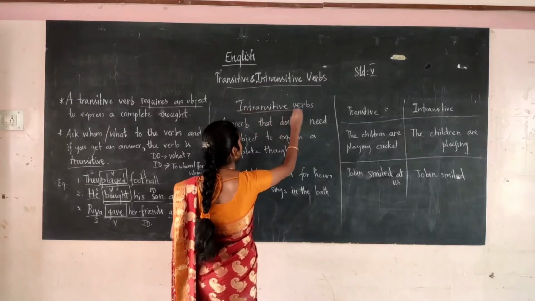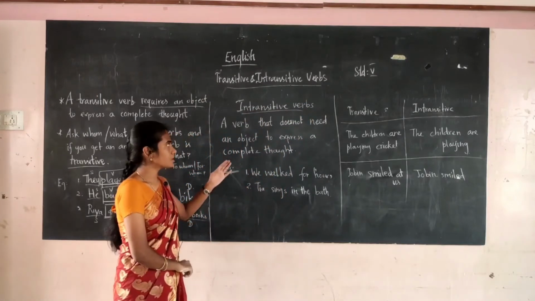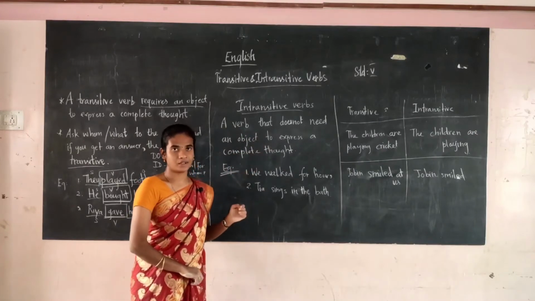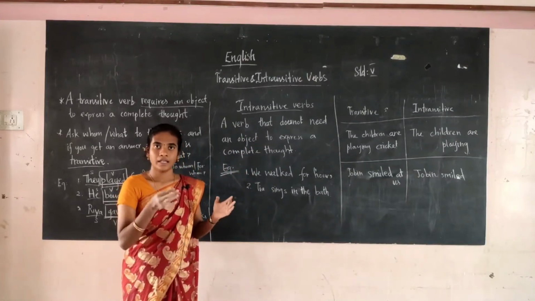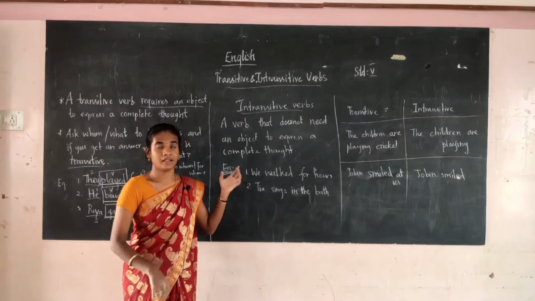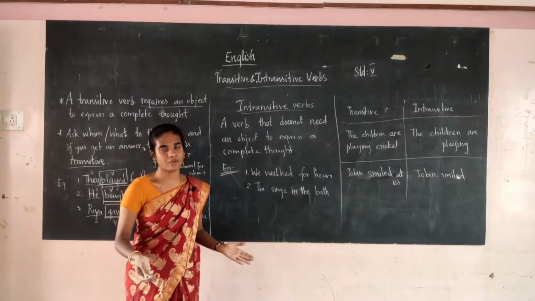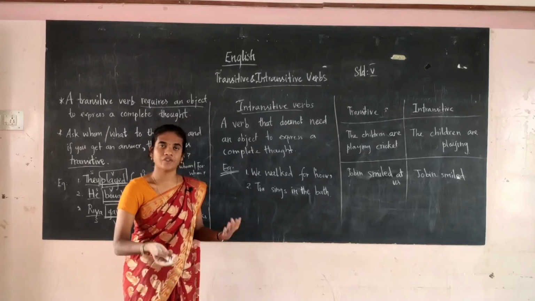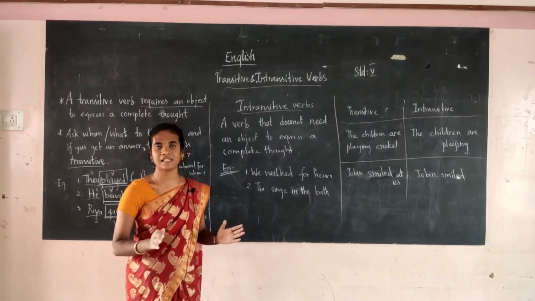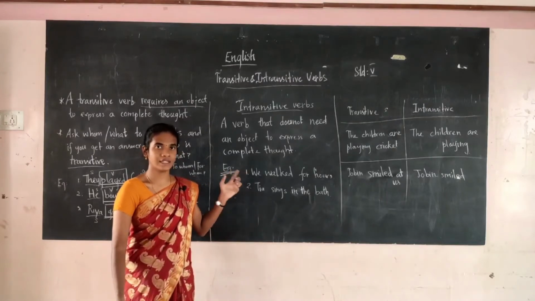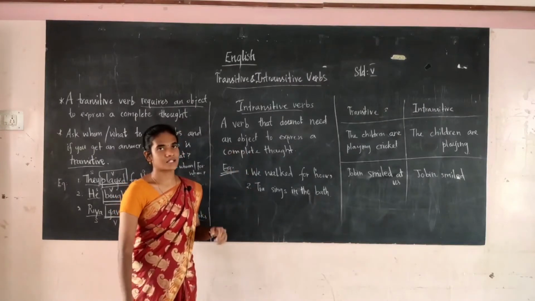Intransitive verbs. What do you mean by intransitive verb? A verb that does not need an object to express a complete thought. Here there is no need of an object. Without the object itself, the sentence will give the complete meaning. So there is no need of the object, so we call this verb the intransitive verb.